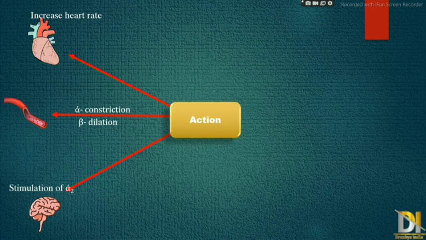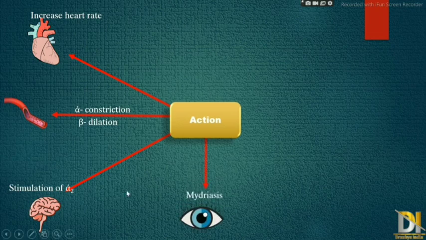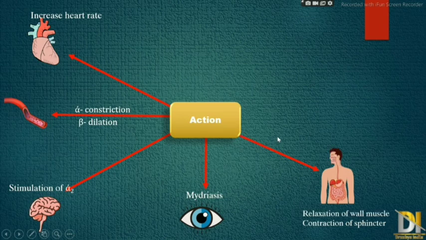This mechanism of decreasing sympathetic outflow is very useful in treating hypertension, in which the drug used is mainly methyldopa. Then next one is the eye. In the eyes, it causes mydriasis, which means dilation of the pupil. Next one is the gastrointestinal tract, where it causes relaxation of wall muscle and contraction of sphincter.